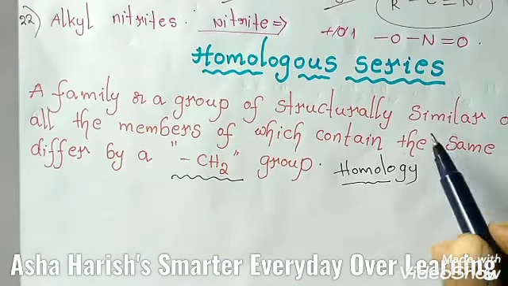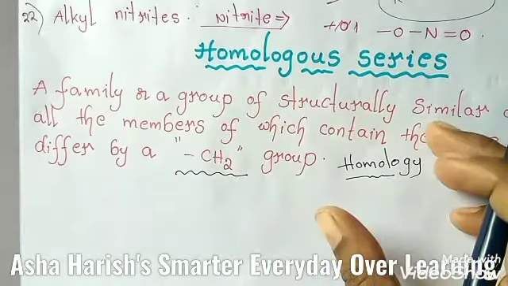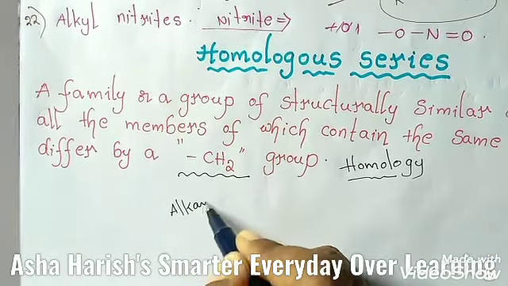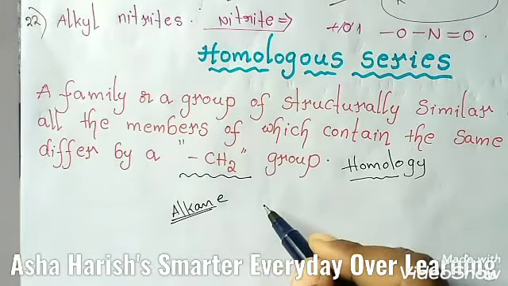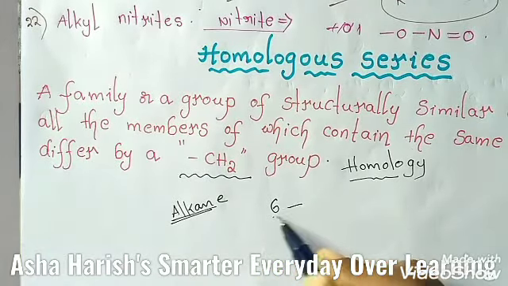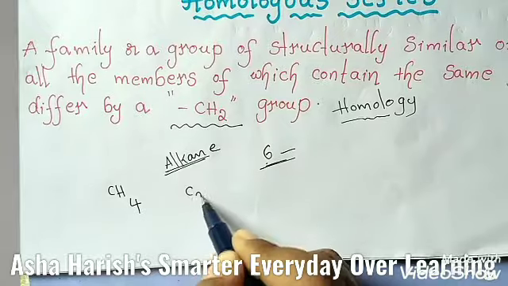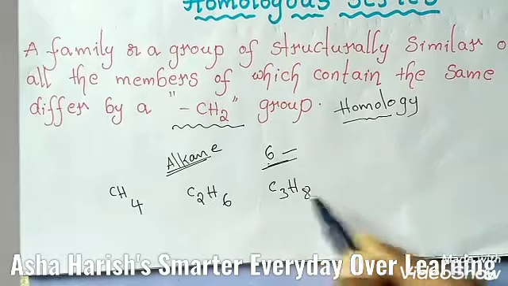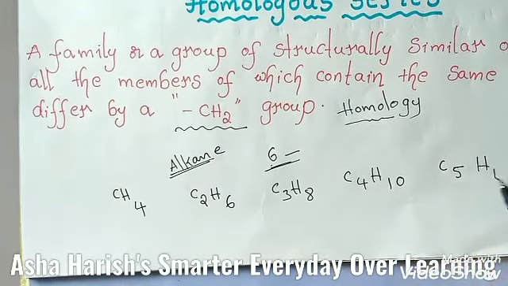Right? For example, if you see the example, you can understand very easily the concept of homologous series. For example, alkanes, the alkane group, constitute a homologous series. The first six members of the series, I'm going to write here: the first one is methane, CH4, and the second one C2H6, that is ethane, and C3H8 and C4H10 and C5H12